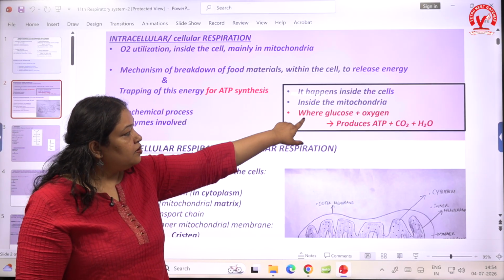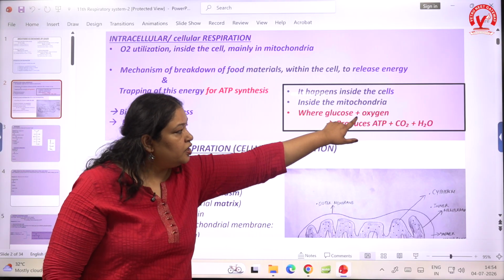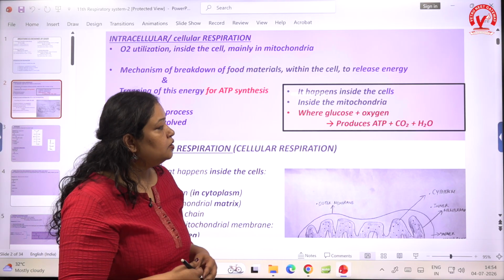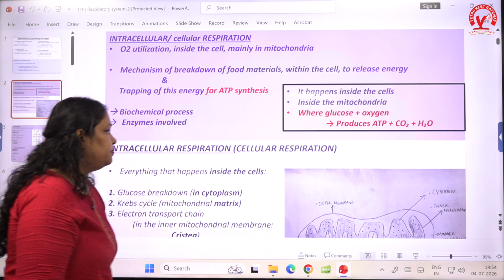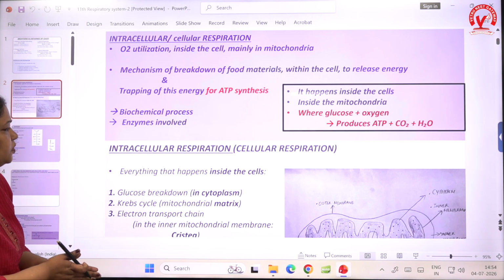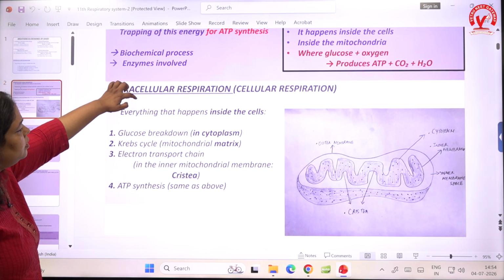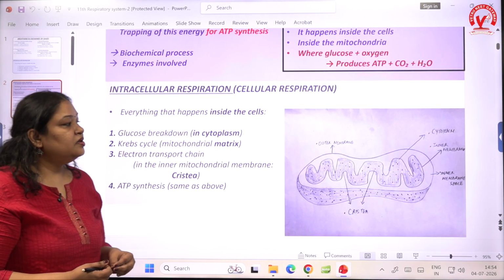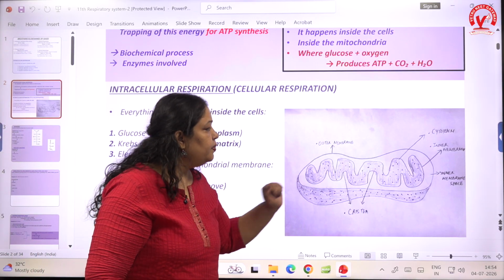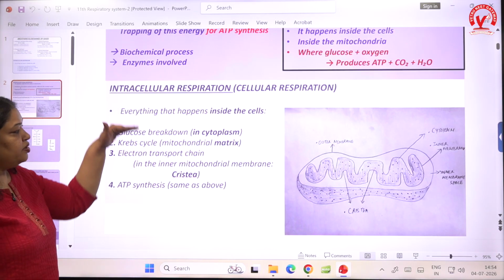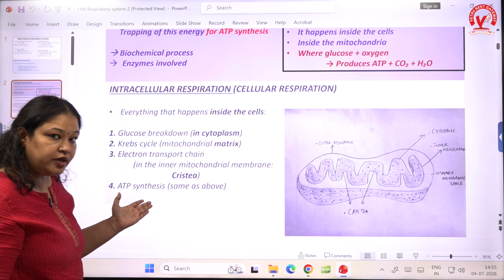Inside the mitochondria, glucose and oxygen combine together to produce ATP, CO2 and H2O. H2O is water. So the intracellular respiration is something that happens inside the cell, as we know. You can see over here, this is the mitochondria. And where does it happen? How does it happen? These four processes take place in the production of ATP.